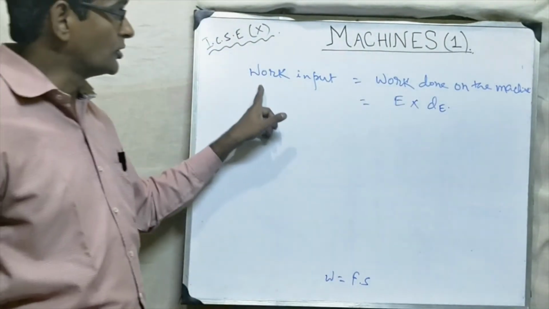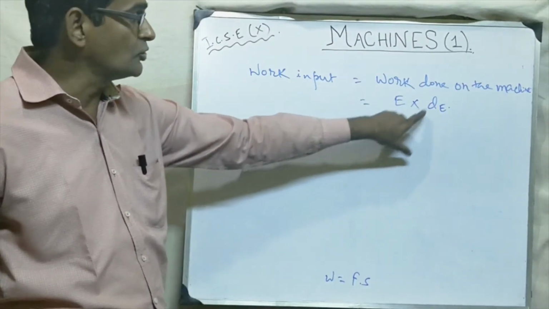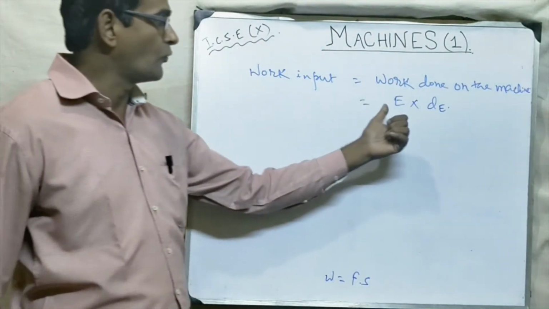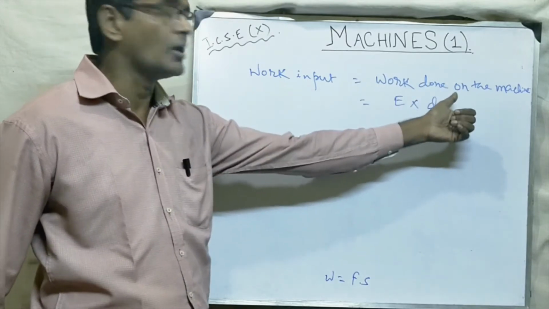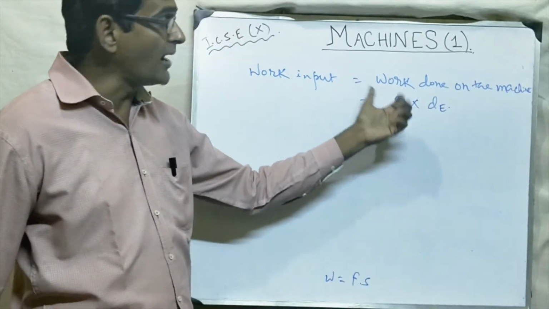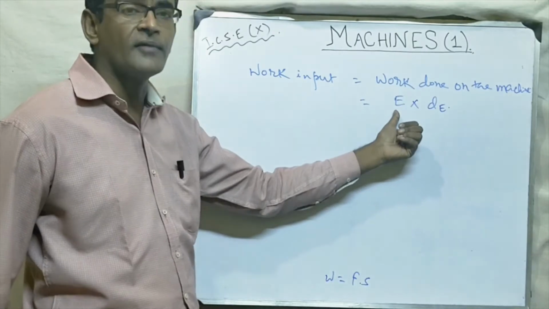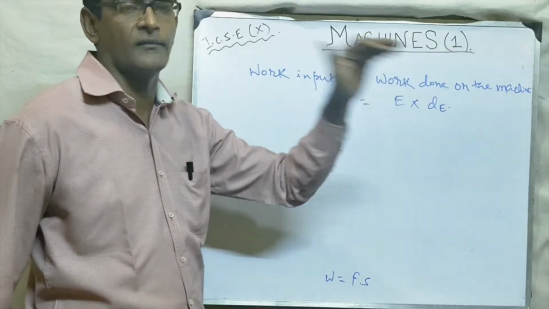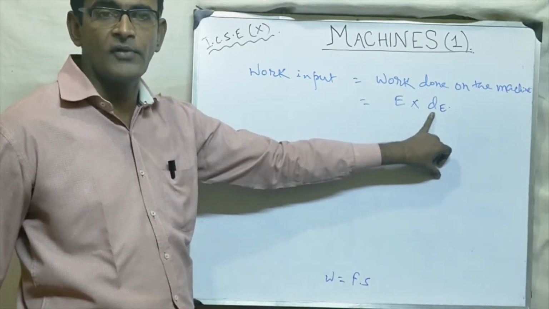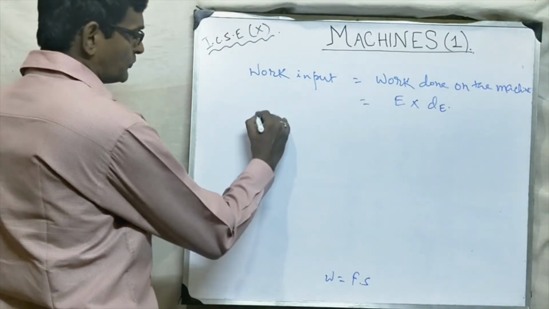So what is the work input? Work input is actually effort into distance moved by effort. Okay, unit will be joule. So work input means work done on the machine, meaning what you are doing the work on the machine. And how we can do work? By applying effort. So how much effort you are applying and how much is the movement, displacement of the effort. So effort into displacement of effort, this is called work input. Okay students?